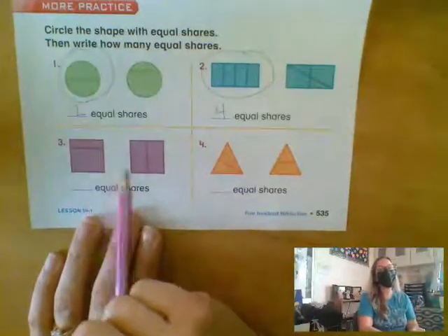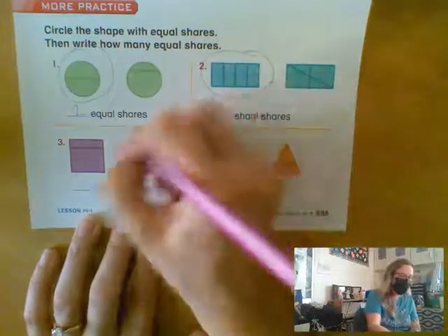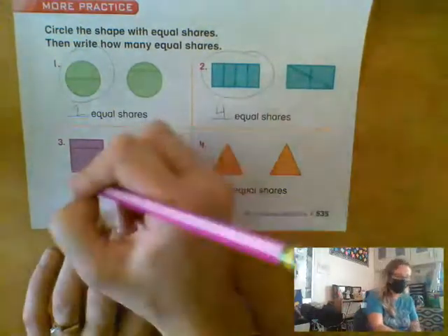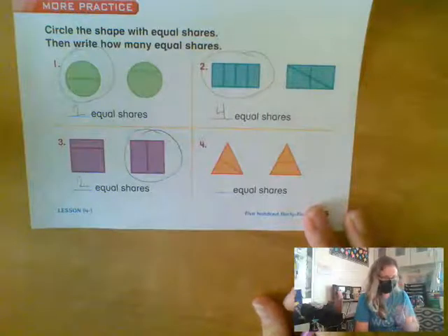Mateo, number 3. Which one has equal shares? Finally, it's the second. The second one. And how many equal shares, Mateo? 2. Good job. This is easy. Oh, man, they're trying to trick us with this one.